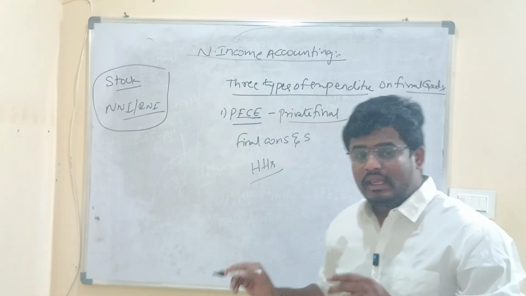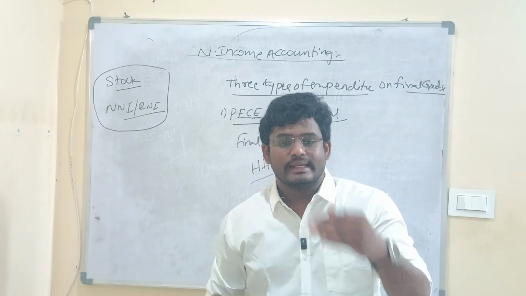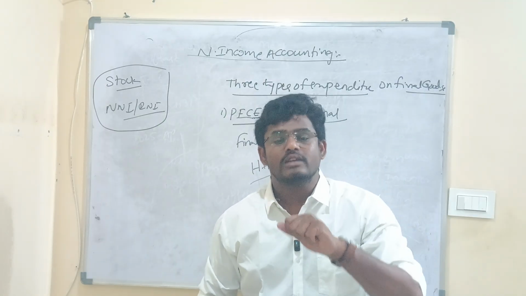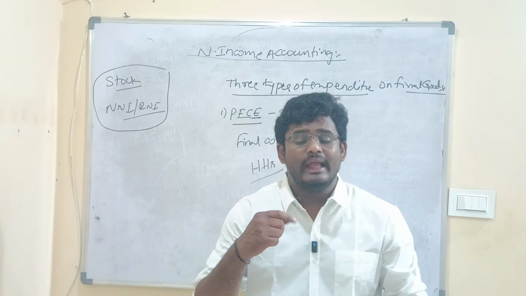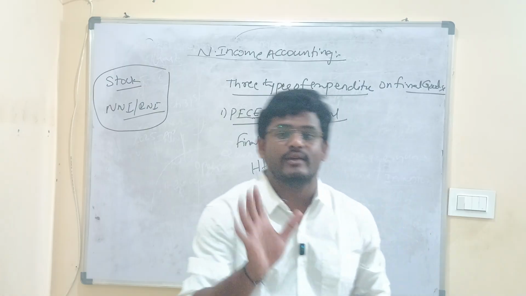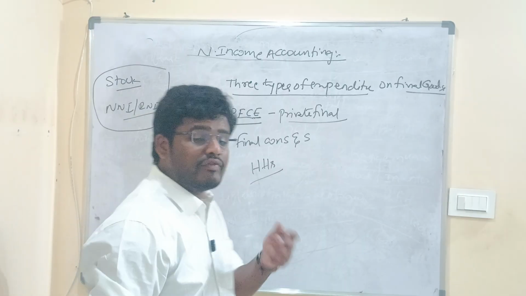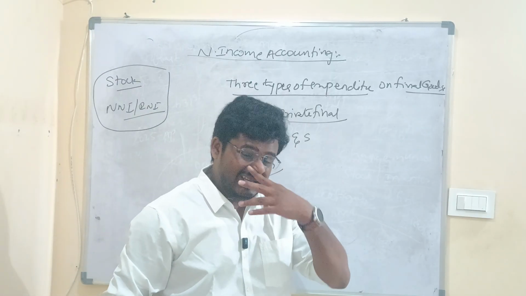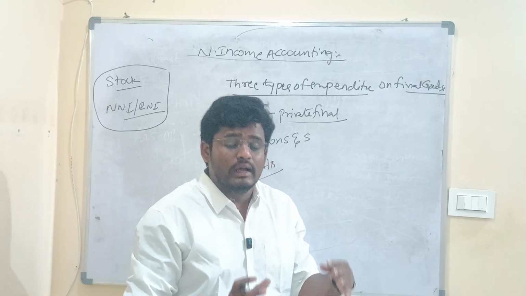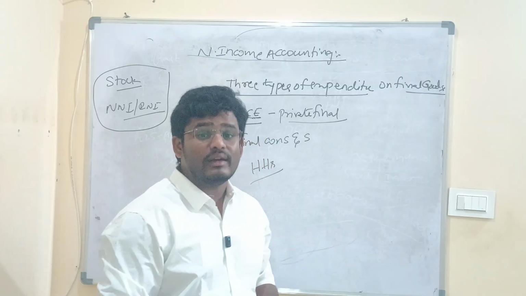So if the households incur expenditure on final consumer goods and services, then they are contributing to PFCE. This is the important point which we have to keep in mind. If you buy the marker, the notebook, or the mobile phone, then you are contributing to PFCE.